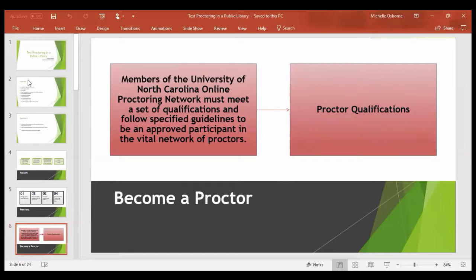K through 12 counselors, testing coordinators, must be primarily responsible for testing administration at the applicant school or school system. A U.S. Embassy education officer or a military base or station education officer, and also a U.S. military non-commissioned officer in charge or officer in charge of a student's military unit. So any of those are qualified to become a proctor.